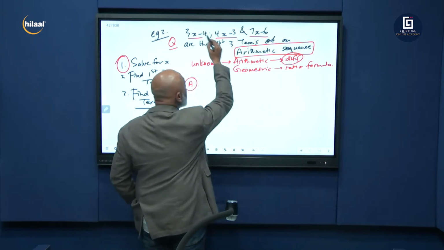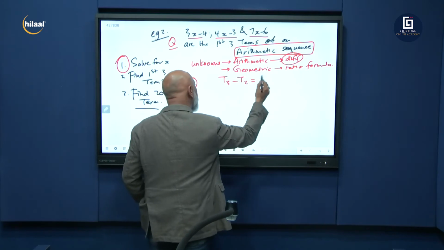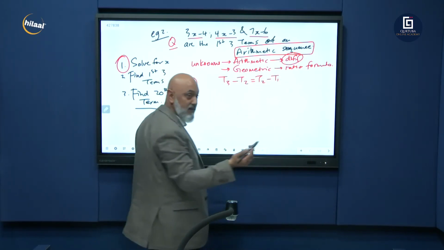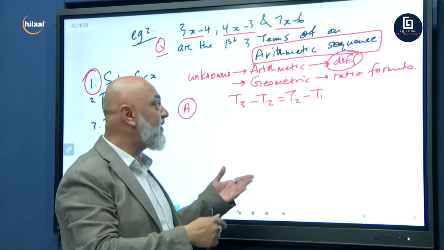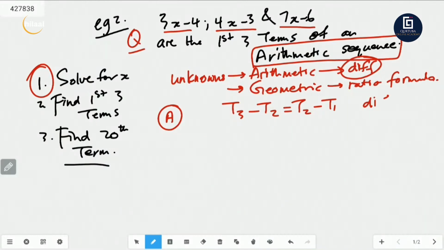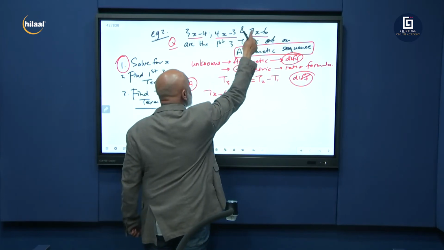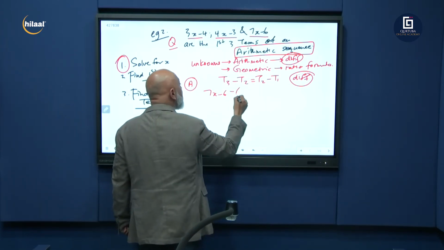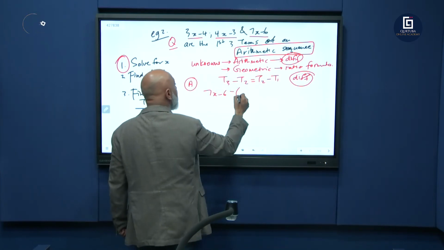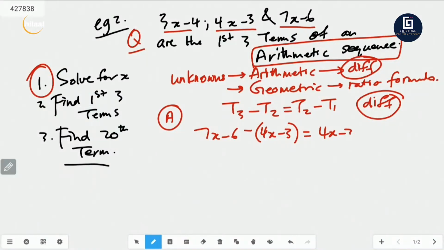We have to use our common difference because it's arithmetic. So we say T3 minus T2 equals T2 minus T1. Agreed? You got it in your notes from our previous segment. I gave you the mind map. That's your common difference formula. So what is T3? 7x minus 6. Then T3 minus term 2, please use brackets because it's minus: minus (4x minus 3) is equal to term 2, 4x minus 3, minus term 1, (3x minus 4).